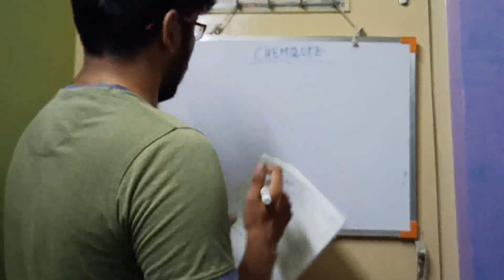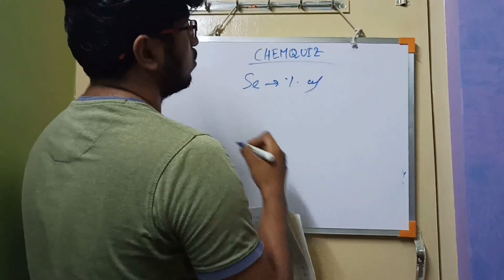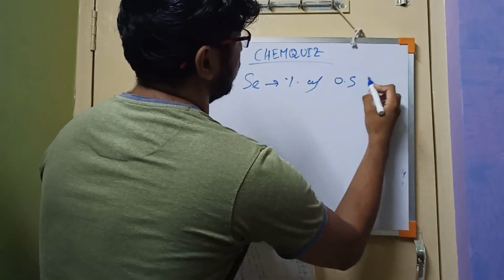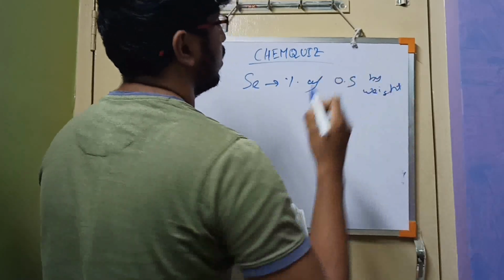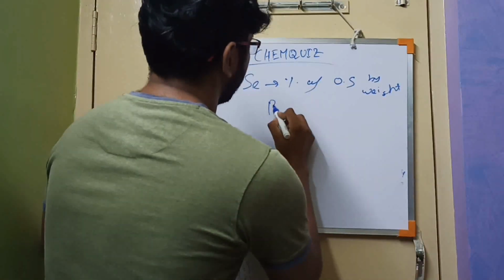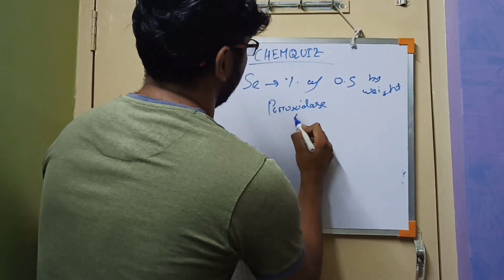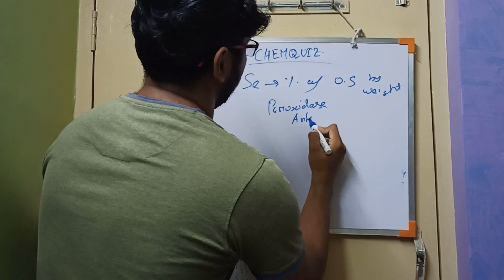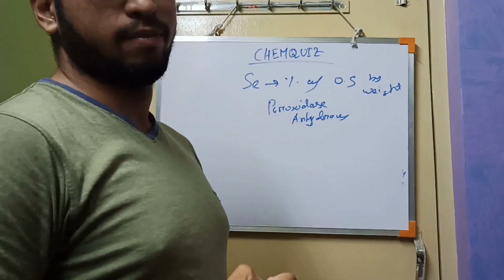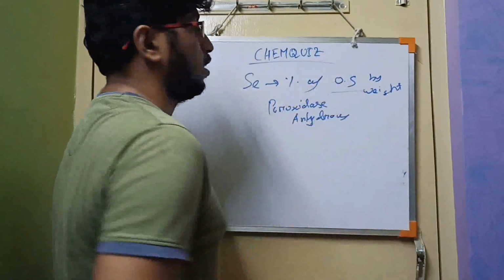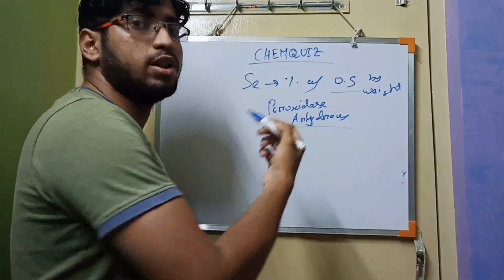So selenium has a percentage of 0.5 by weight in the peroxidase anhydrous enzyme. We have to calculate the minimum molecular weight of the enzyme.